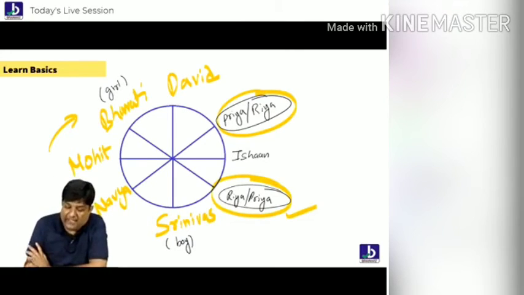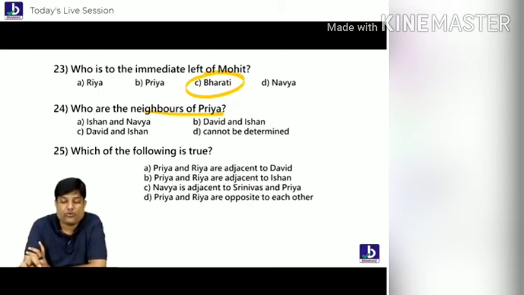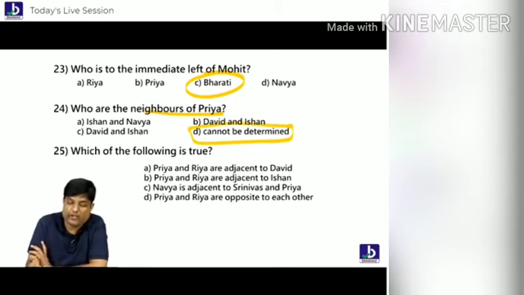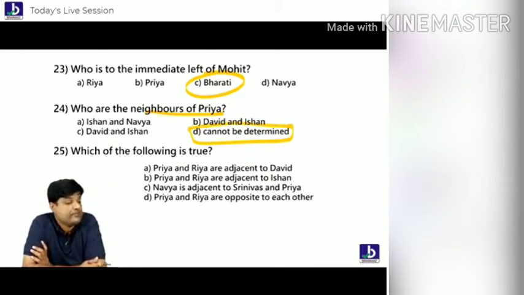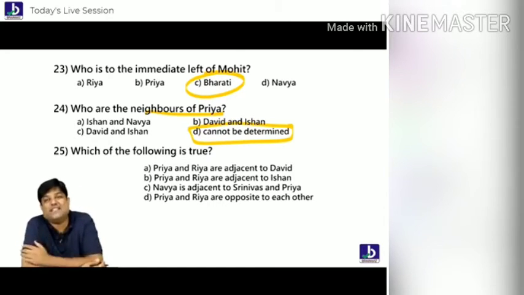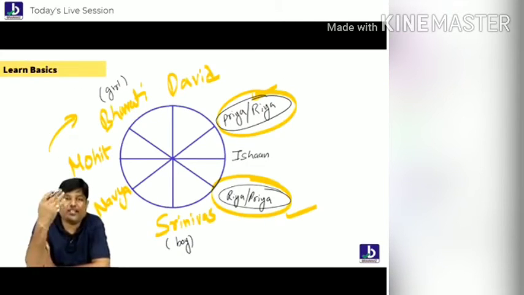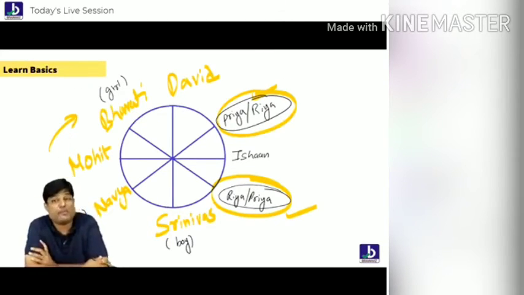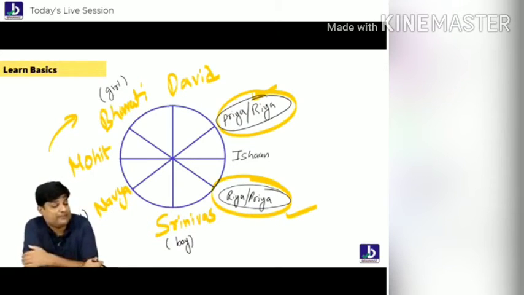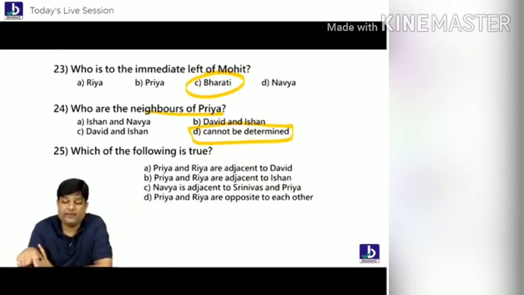If Priya is here, it can be Ishan Srinivas. If Priya is here, it can be David Ishan. So simply it cannot be determined. Understood, students? We can't determine because I have no idea where Priya is. Some people might have written Priya Riya by default on their own. No, don't write like that, because Priya Riya information is not given. Following everybody? Chaliye.